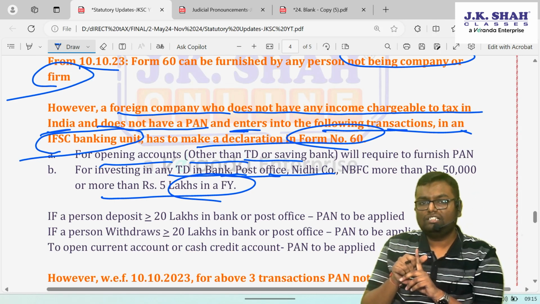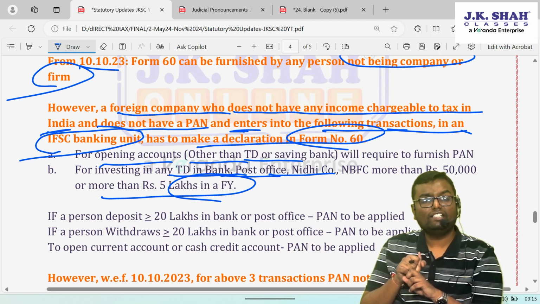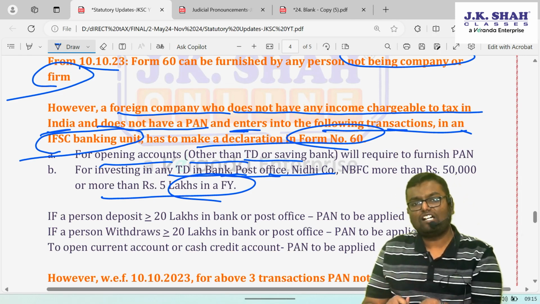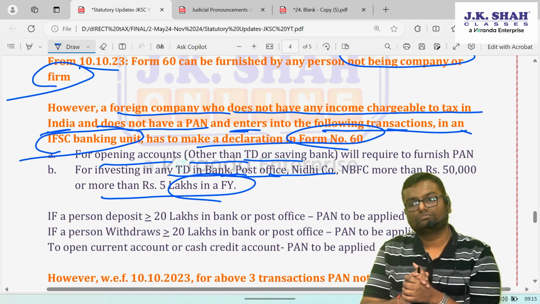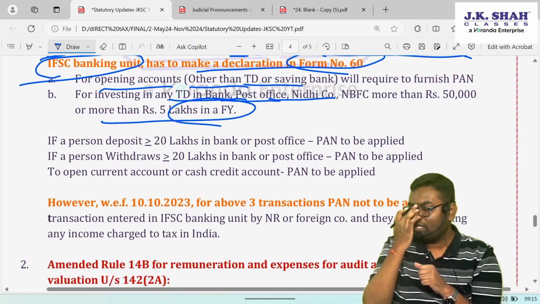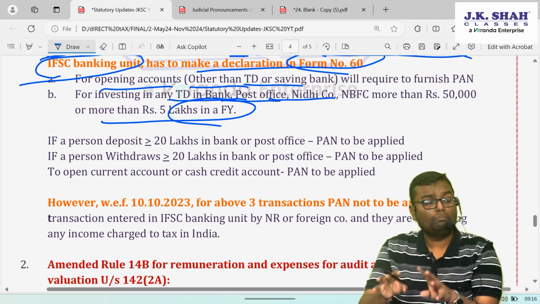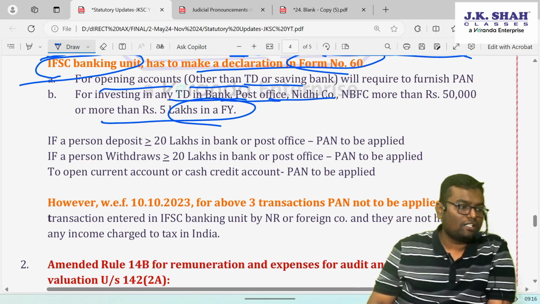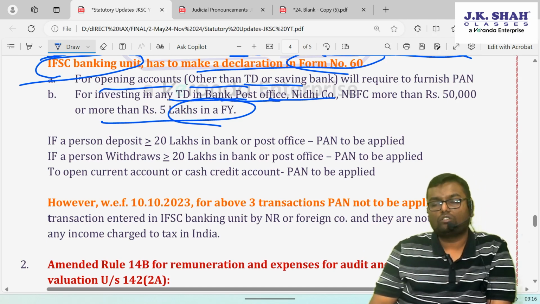However, if you are a foreign company not having taxable income in India, entering into a transaction with an IFSC banking unit, then for you the Form number 60 option is still available. Two more things now. There are certain transactions where, if you enter into them, you have to compulsorily obtain a permanent account number, if you don't have one up to now.